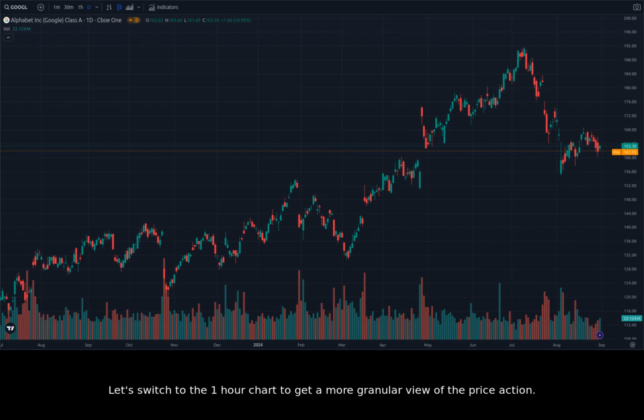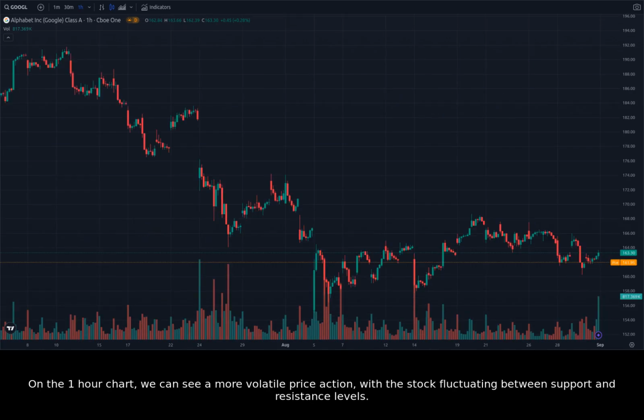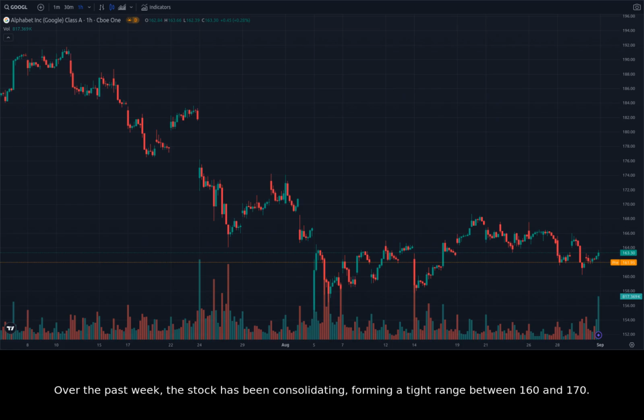Let's switch to the 1-hour chart to get a more granular view of the price action. On the 1-hour chart, we can see a more volatile price action, with the stock fluctuating between support and resistance levels. Over the past week, the stock has been consolidating, forming a tight range between 160 and 170. This consolidation period can be seen as a period of indecision, with buyers and sellers battling for control. The consolidation pattern could lead to a breakout, either to the upside or the downside.